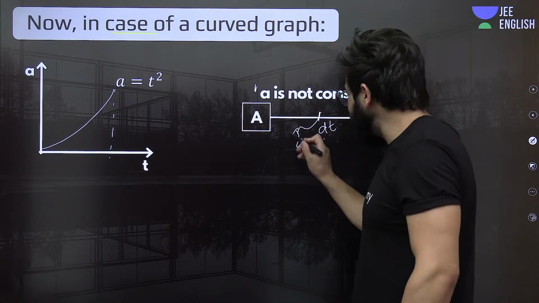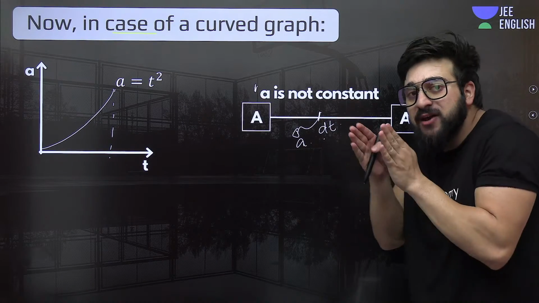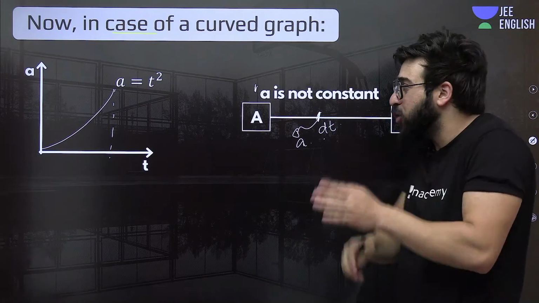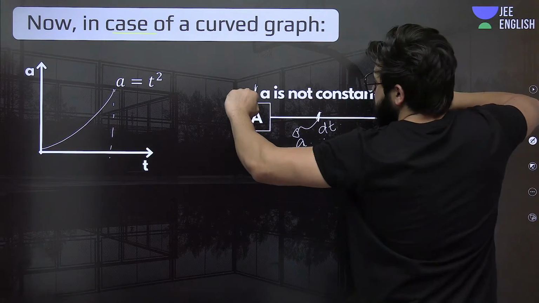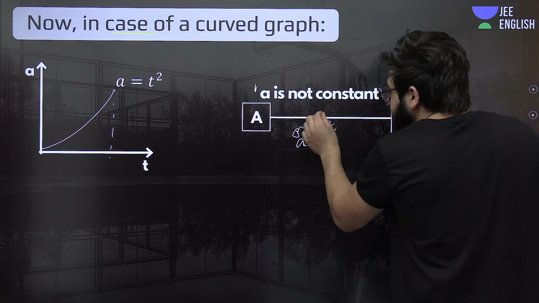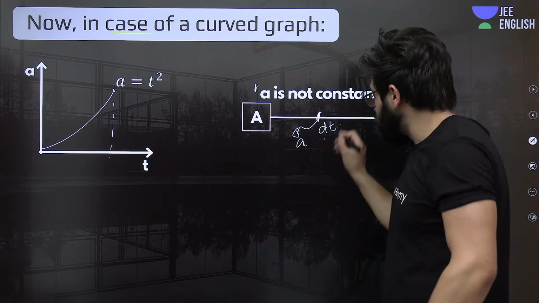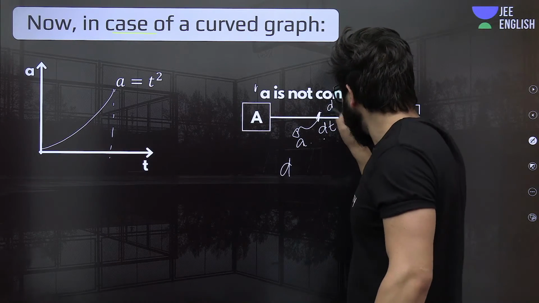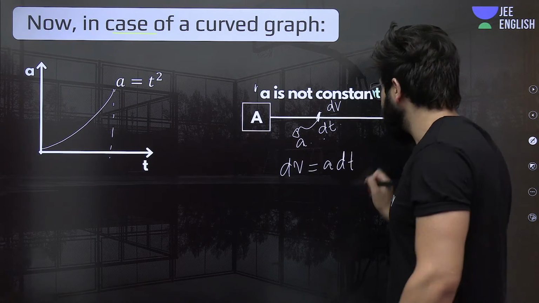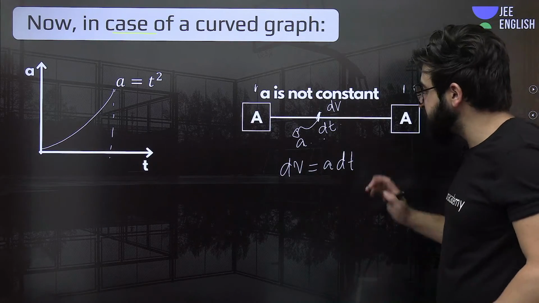The same formula. If I say a into dt, how much will it be? It will give me the change in velocity at this point of time, which will be very small. Like in the previous case, from this point to this point, the change in velocity is delta v. At this point, the change in velocity for a very small interval of time is nothing but dv. So dv is a dt, because acceleration is dv by dt.